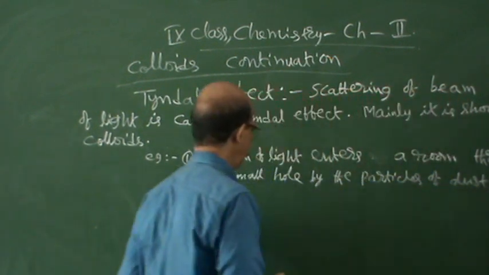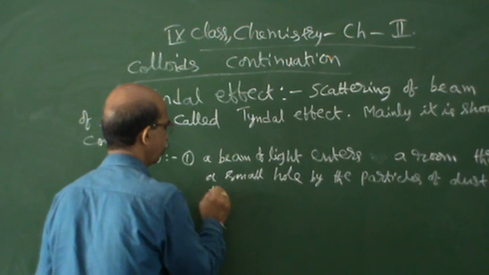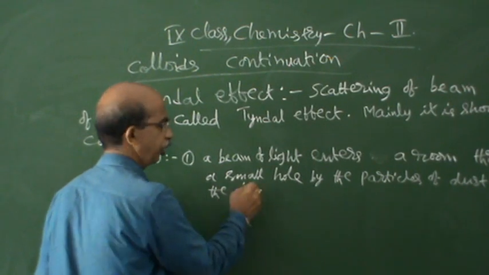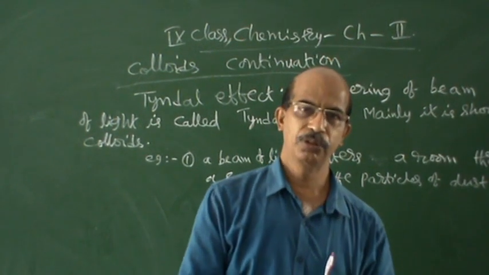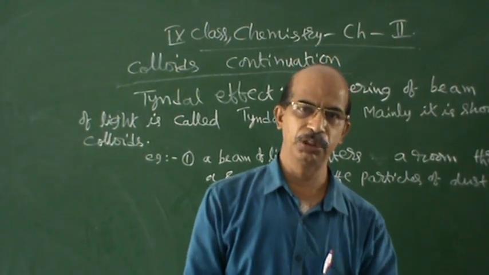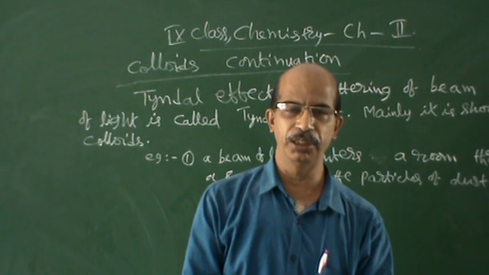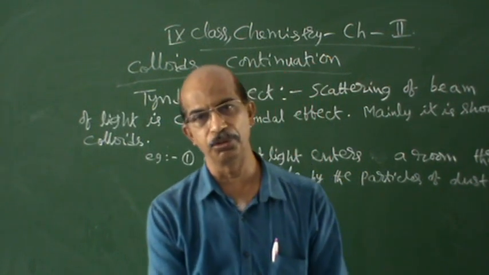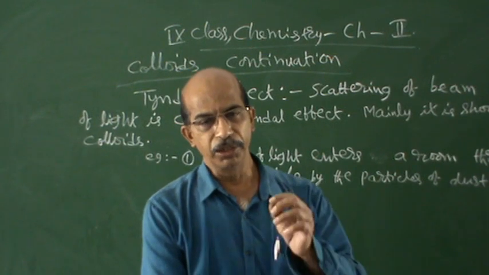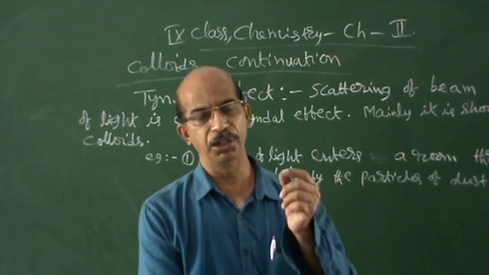I already explained that in a colloid, generally two things will be there: the dispersion medium and the dispersed phase. Many examples are on the next page, page number 18, which we are going to do.